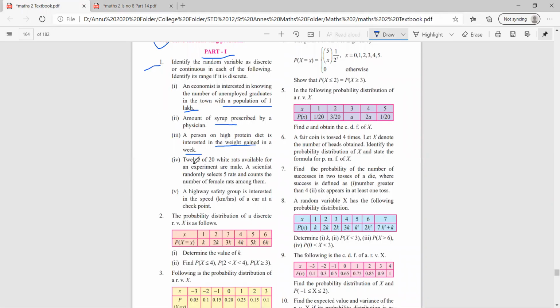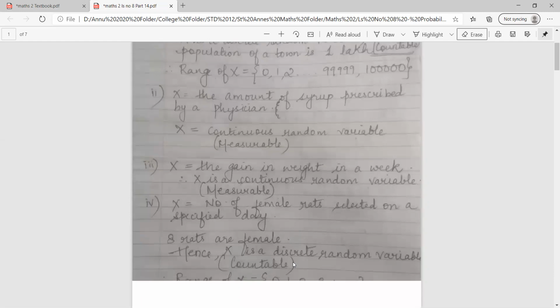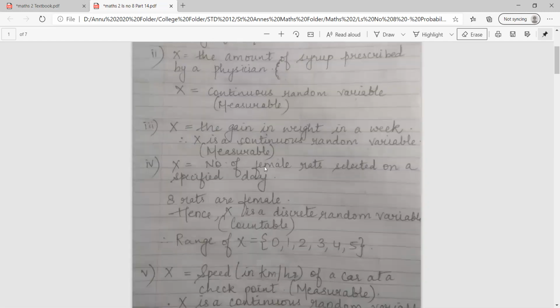Coming to the fourth one: 12 of 20 white rats available for an experiment are male. A scientist randomly selects 5 rats and counts the number of female rats among them. So again, the hint they have already given you is count. Count means you can count the number of rats, correct? So let X be equal to the number of female rats selected on a specified day.